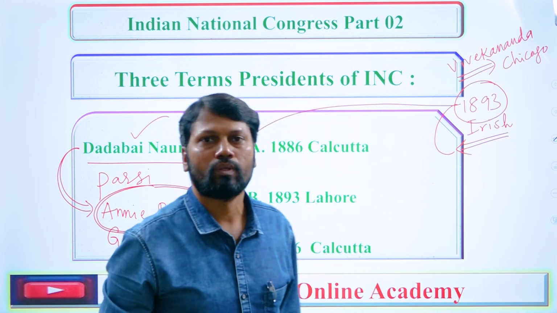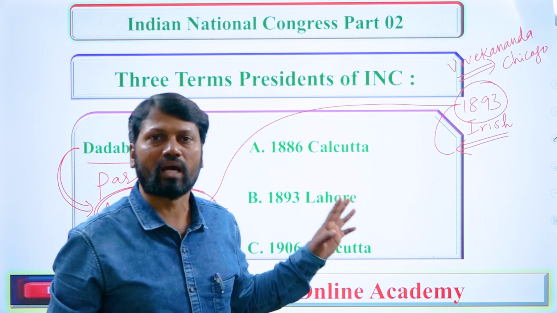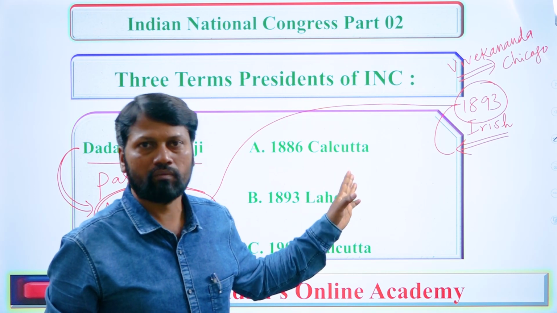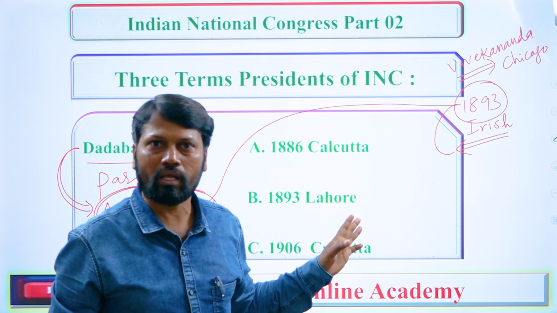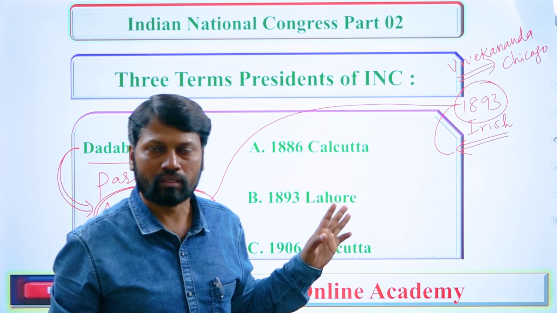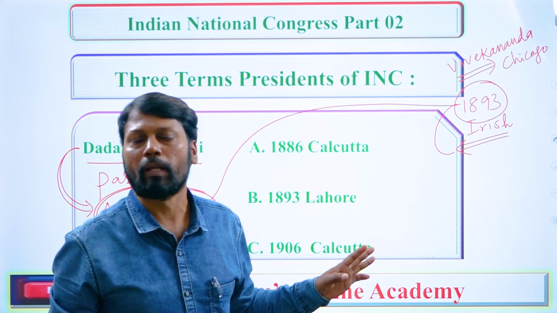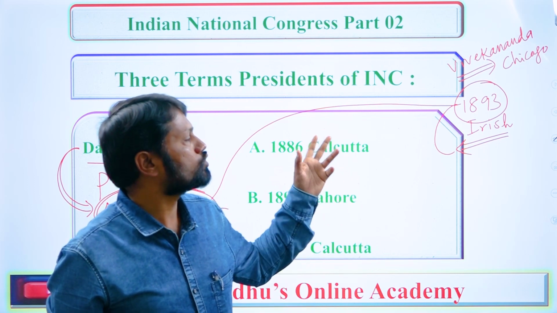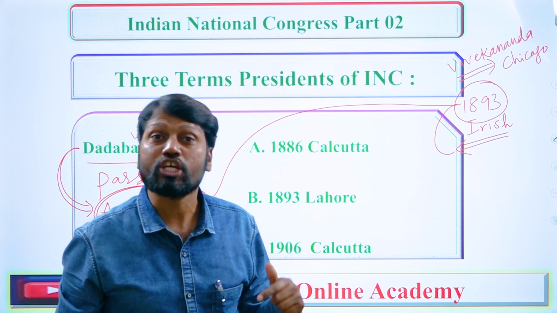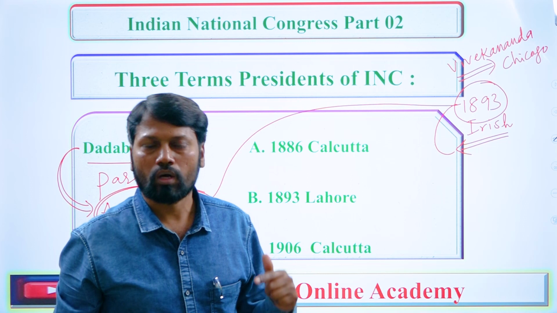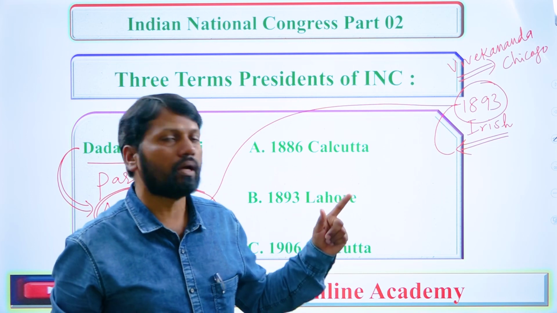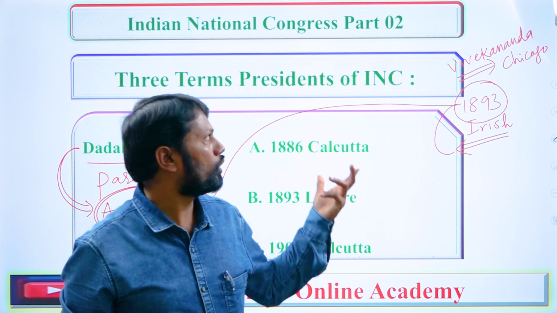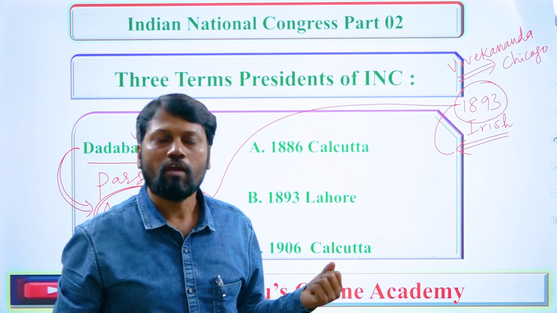Remember this carefully. He is treated as the youth icon of India, and his birthday is on January 12th. He was born on 12th January 1863. We observe the birthday of the great Swami Vivekananda ji as National Youth Day. So on 12th January we observe National Youth Day to mark the birth date of the great, knowledgeable person, Swami Vivekananda ji.